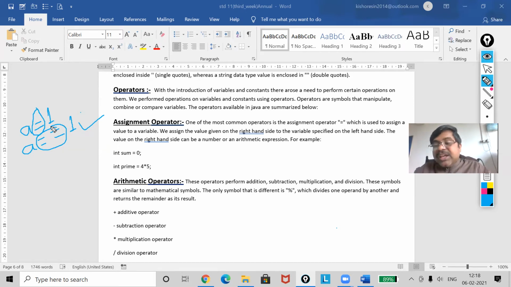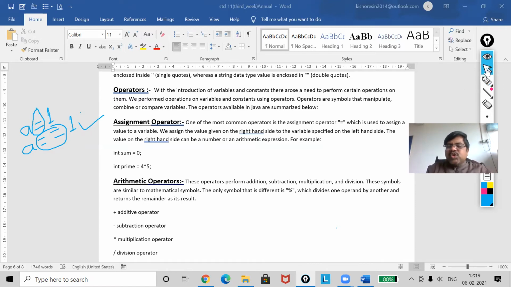This type of question also comes: what is the difference between single equal and double equal? Single equal is the assignment operator. Double equal to is the relational operator. First one, single equal is used to assign any value to a variable. Double equal sign is used to compare the value with the variable. I'm comparing here whether the value of A is equal to 1 or not. Got it? Now, next one is my arithmetic operator.